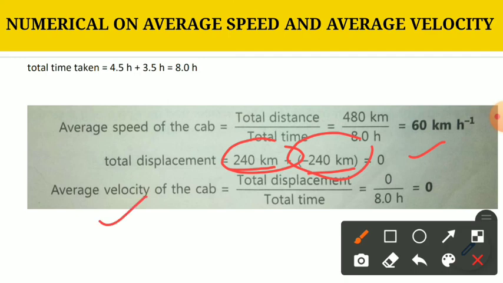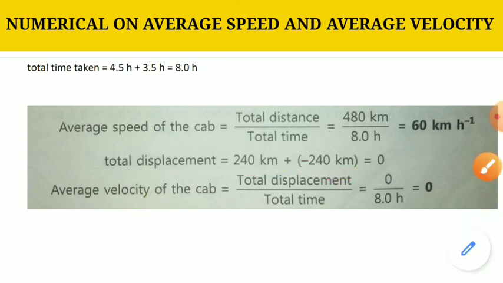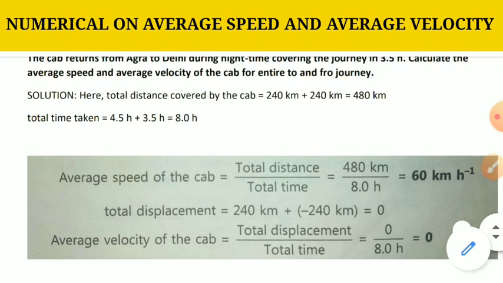What about average velocity of the cab? Total displacement upon total time. We are talking about velocity, that's why we need to take displacement here, not distance. 0 upon 8 hour, it will be 0. Okay. In this particular type we can calculate the average velocity and average speed.